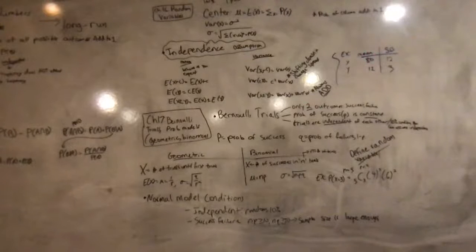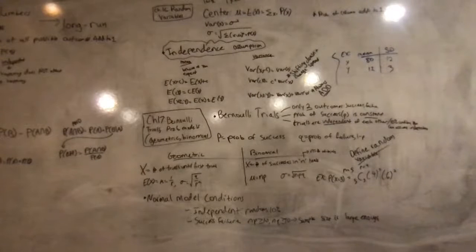And then x minus y. So x minus y, it'd be 80 minus 12, 68. For standard deviation, you do the square root of 144 plus 9. Remember, you're always adding, even if it's subtraction. So square root 144 plus 9 gives you square root of 153 as your standard deviation.